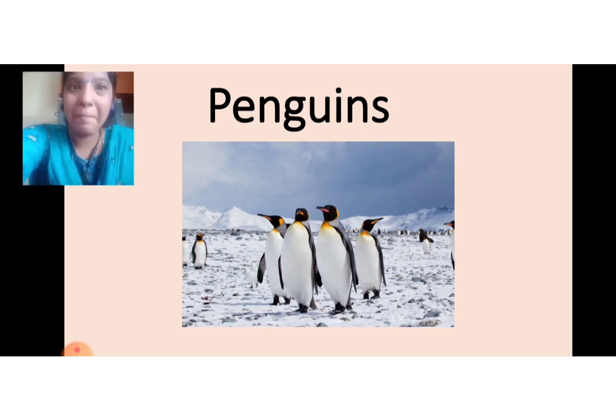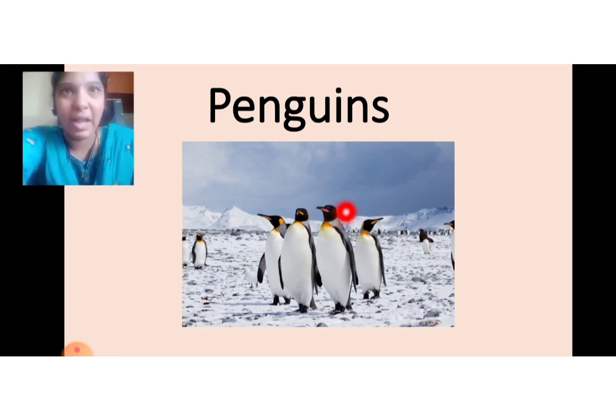Next comes the penguin, the beautiful black and white combo. You can see the penguins. They are found in the coolest places. The penguins have a long beak, and they are also called flightless birds, but they can swim in the water. They are aquatic flightless birds.